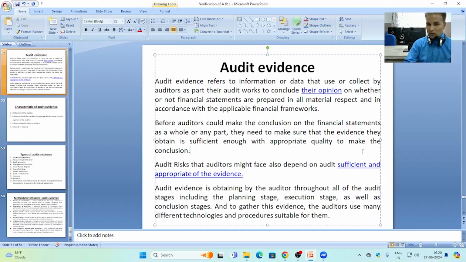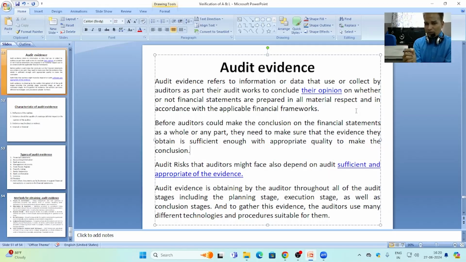Auditors have to conclude their audit work with their opinion on whether or not financial statements are prepared in all material respects and in accordance with the applicable financial framework. So audit evidence enables the auditor to analyze whether the financial framework has been followed by the client business or not.